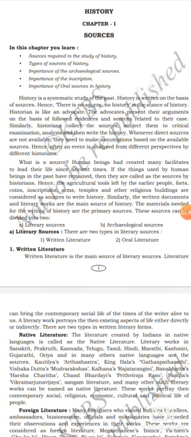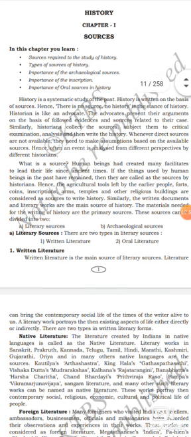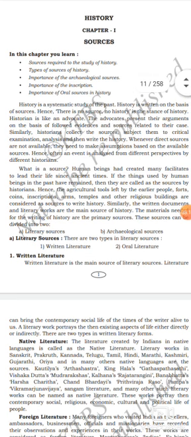In this paragraph, you need to keep in mind the meaning of history. History is a systematic study of the past. History is written on the basis of sources, so no source, no history. The historian is like an advocate, like a lawyer. The historians present their arguments on the basis of evidence and sources related to their case. This is important in the first para. Let's see now the second para.